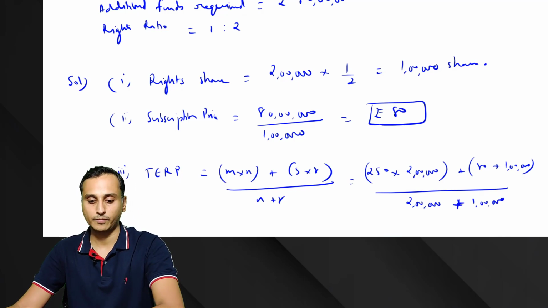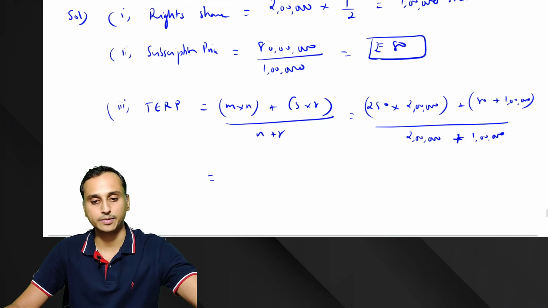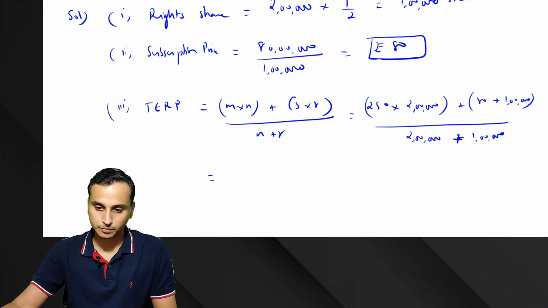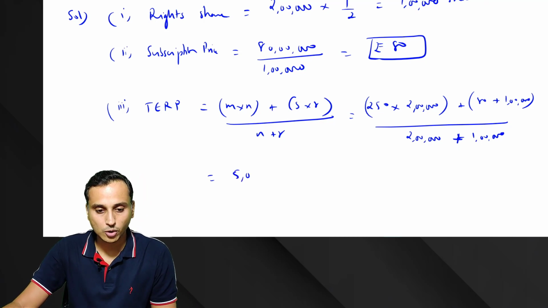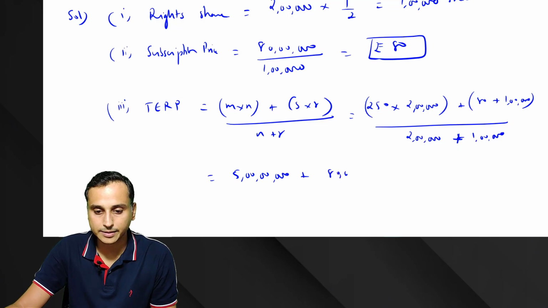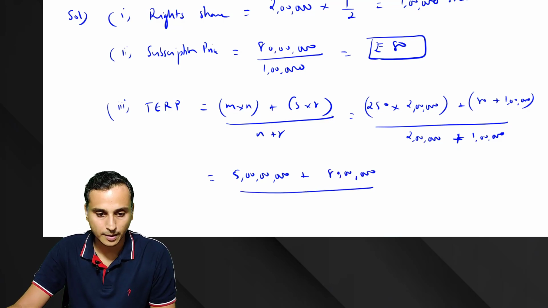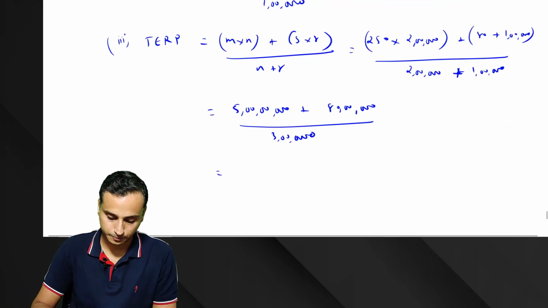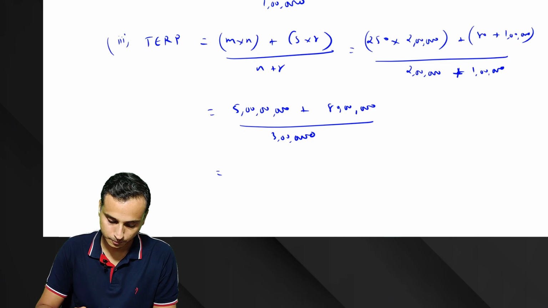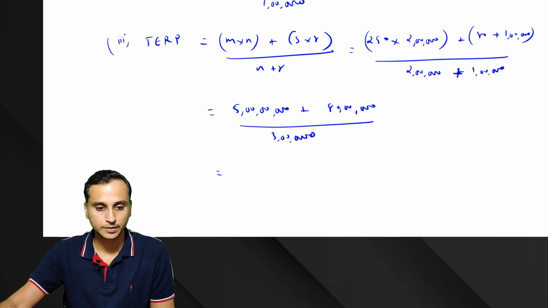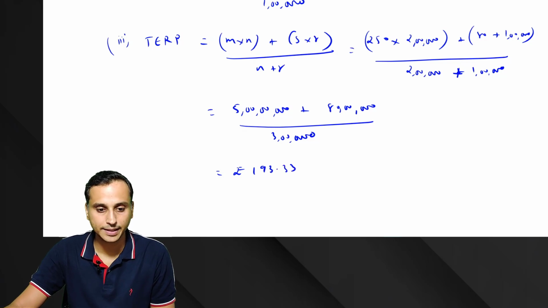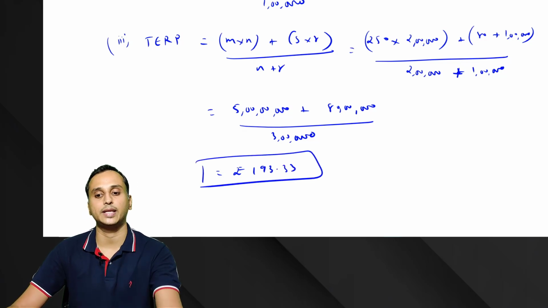Okay. So how much do we get? Let's calculate. So 5 crores plus 80 lakhs divided by 3 lakh shares. So that comes to, yes, rupees 193.33. So the theoretical exercise price is 193.33.